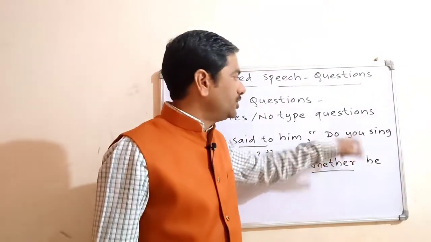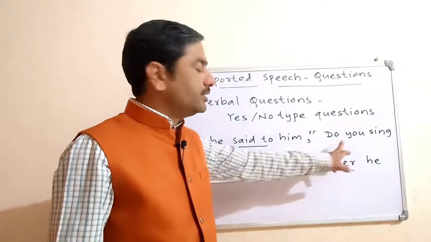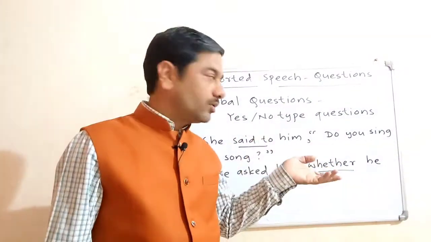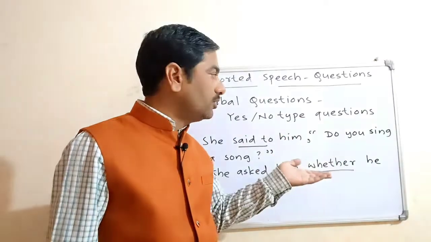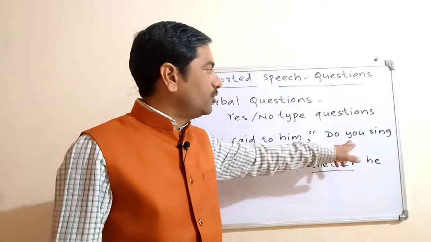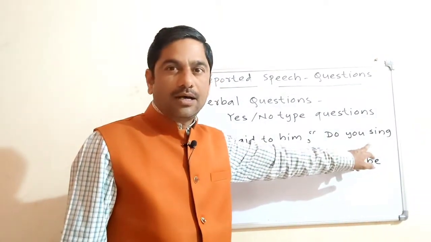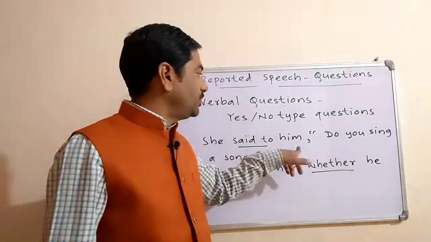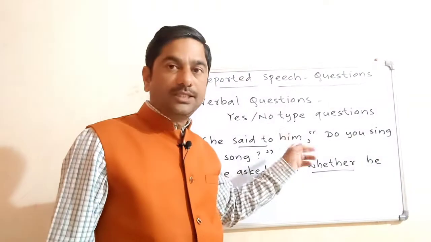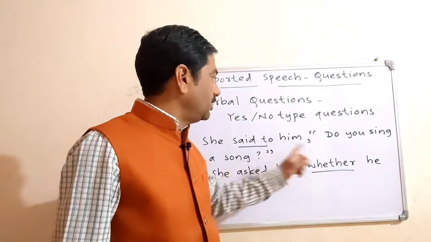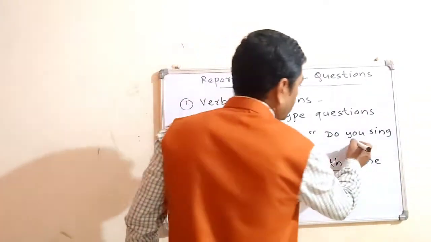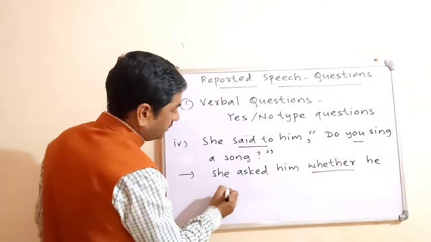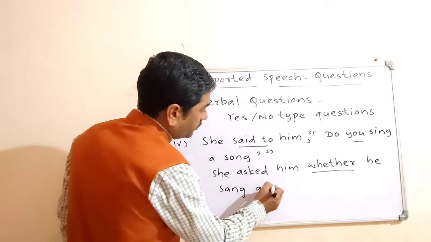So if you change the order, it will be like this: you do sing a song. That means you sing a song. And what is the past tense of "you sing a song"? You sang a song. You have to make the necessary change in the pronoun. So in place of "you" you will make use of "he", because she is speaking with him. So she is asking him, okay. That's why, in place of "you" you will make use of "he": whether he sang a song.